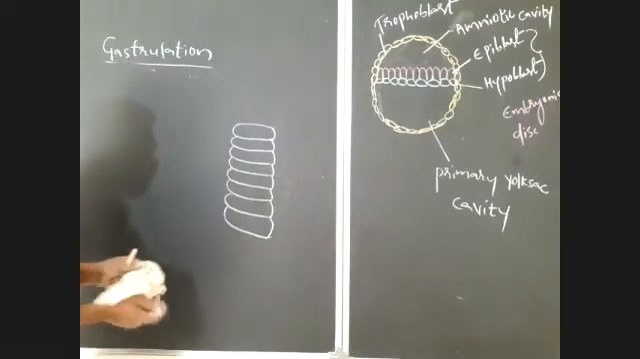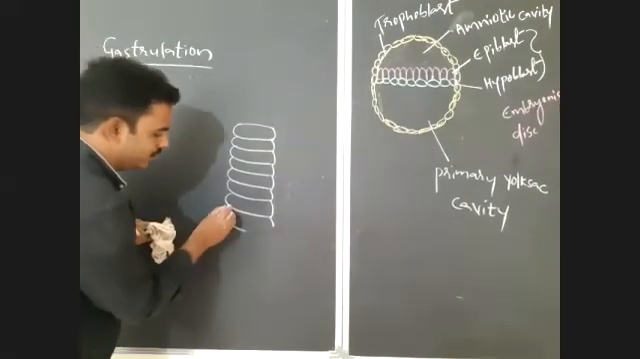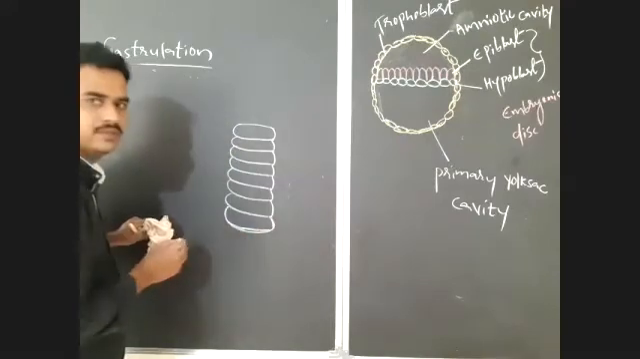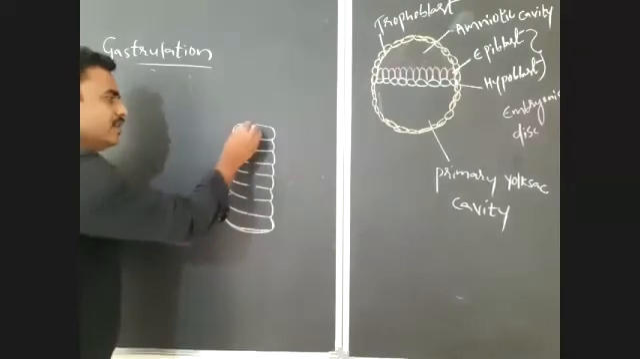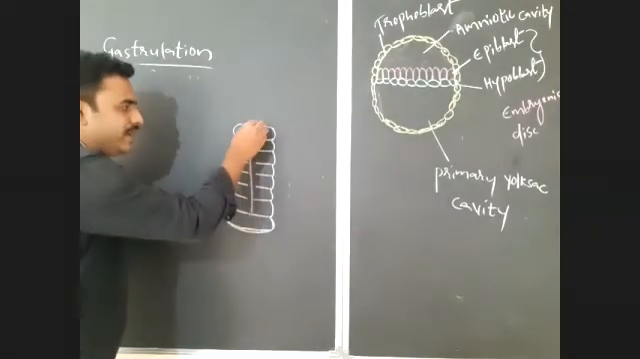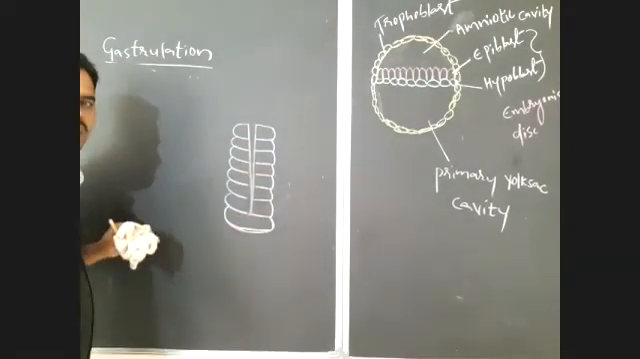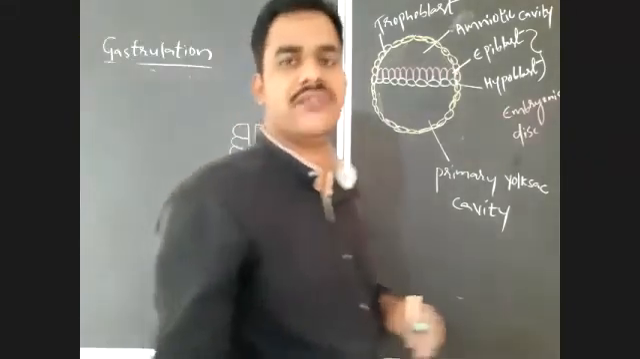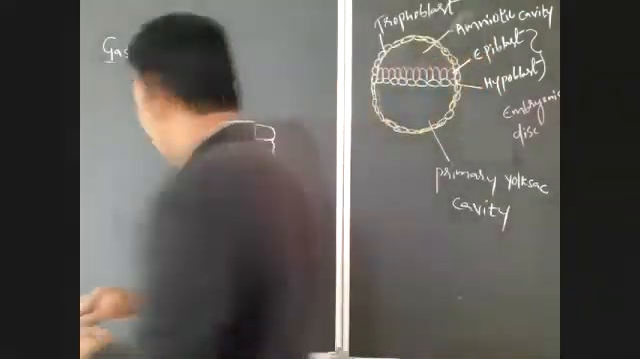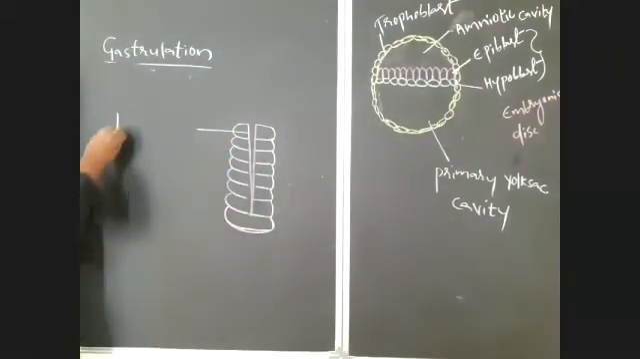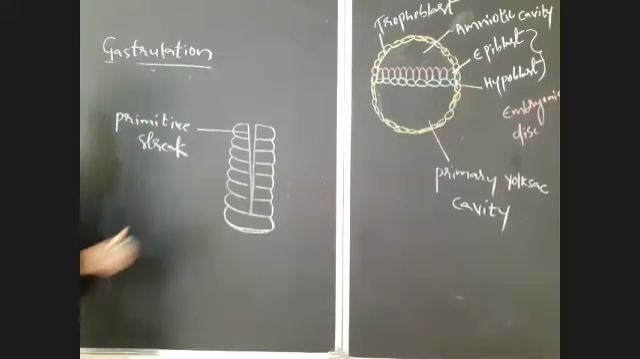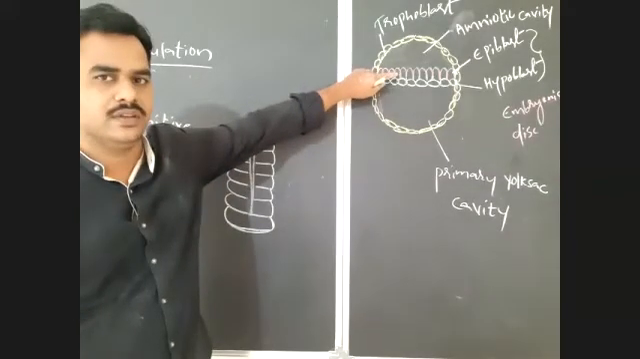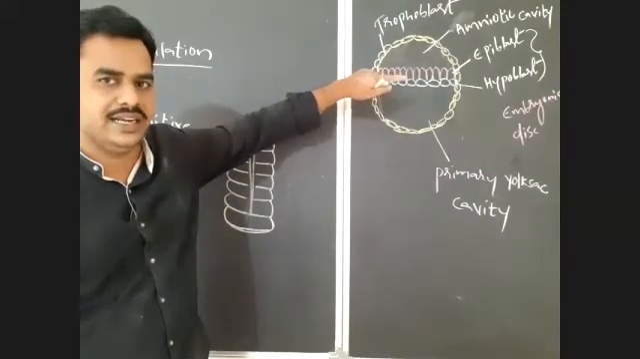On the dorsal side of this epiblast, there is formation of a groove. A deep longitudinal groove-like structure will form on the dorsal surface of the epiblast, which is known as the primitive streak. The primitive streak forms on the dorsal side.